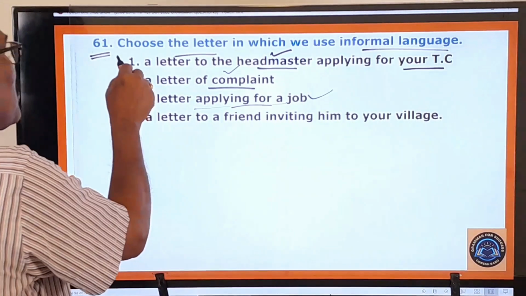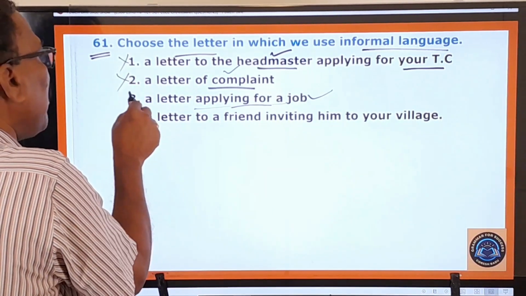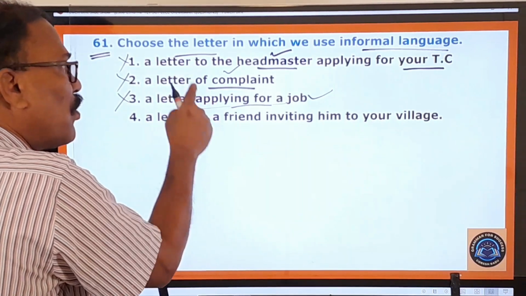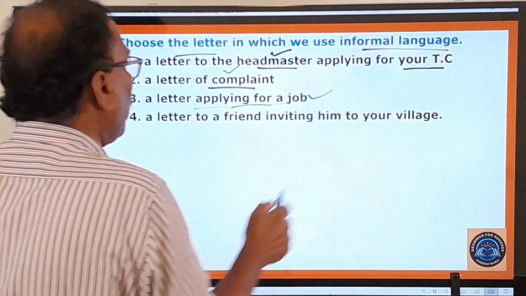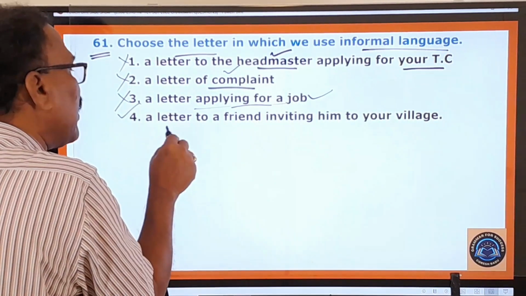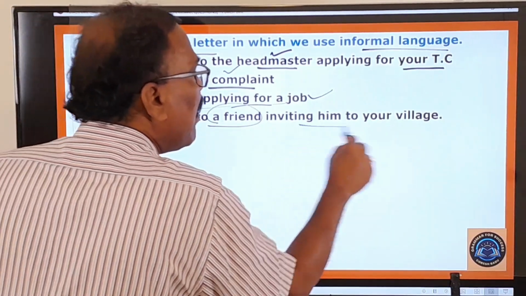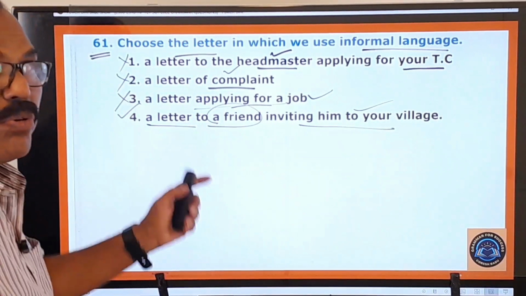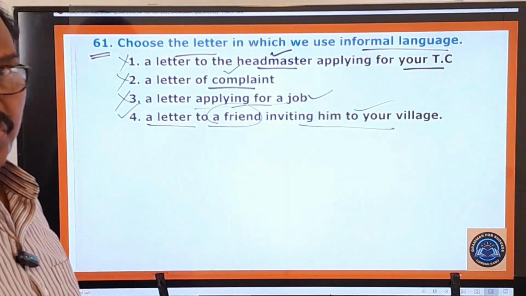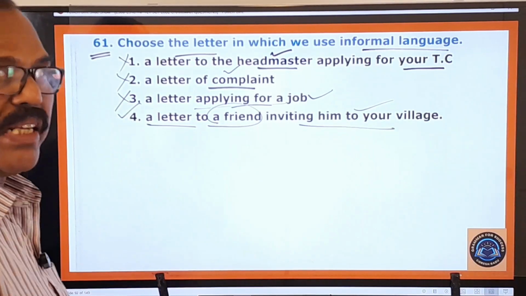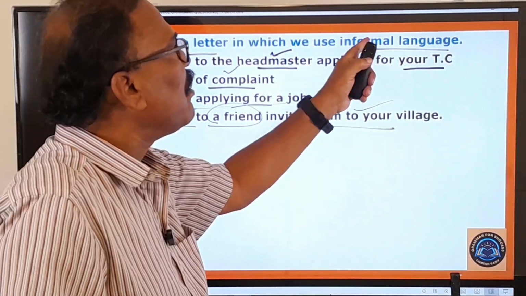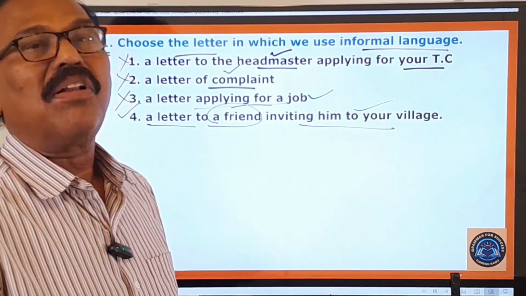So in the first one, in the second one, in the third one, we use only formal language, but only in this fourth one, that is, a letter to a friend inviting him to your village, we use only informal language. Generally, whenever we write a letter to our friends, we make use of this kind of language.